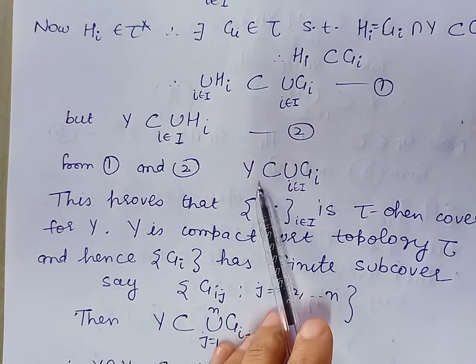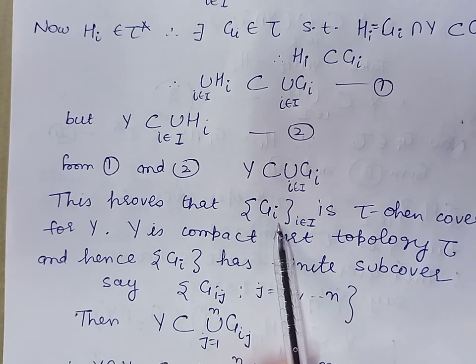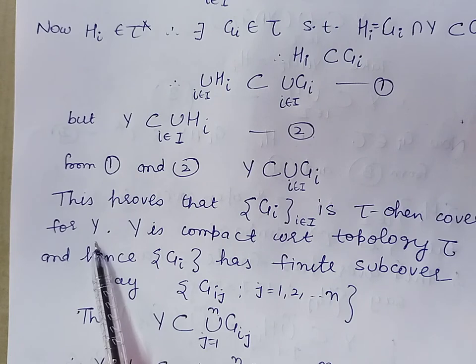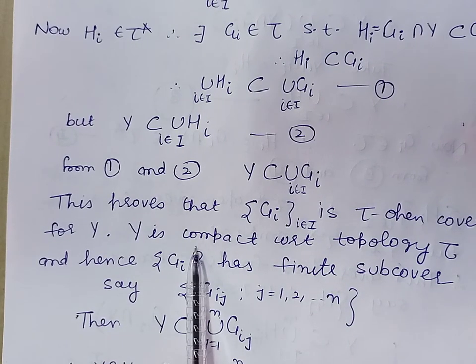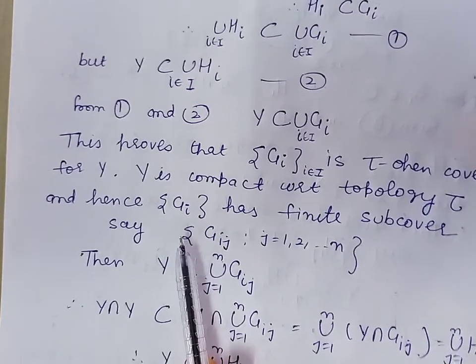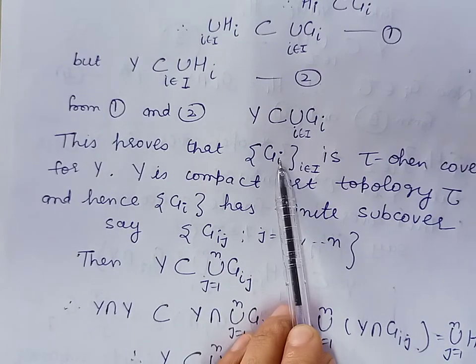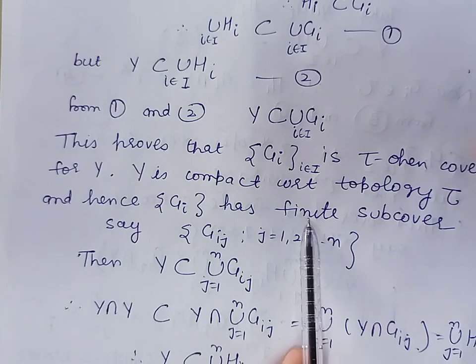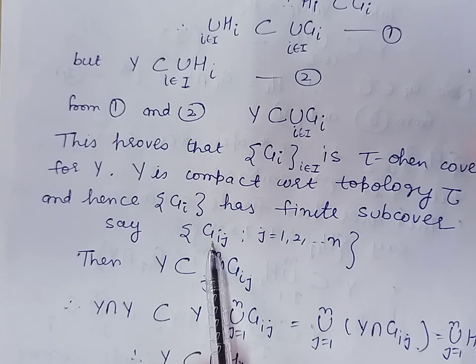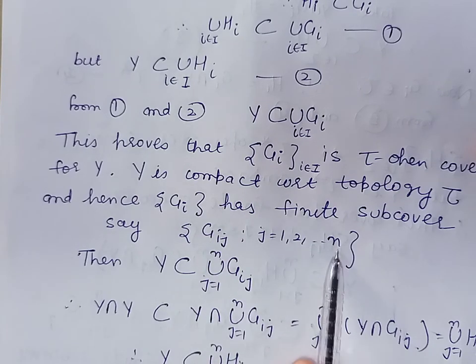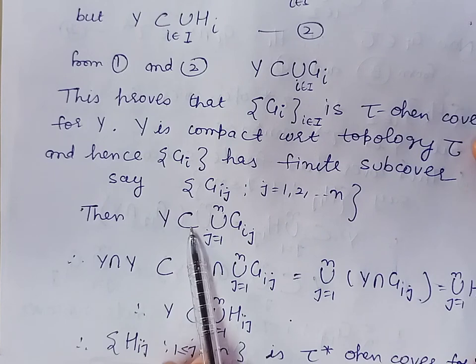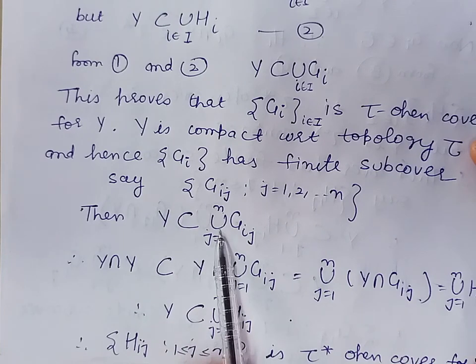It means the collection consisting of the members Gi will be a tau open cover for the set Y, and we are given that Y is compact with respect to the topology tau. Therefore, every open cover will have a finite subcover. Therefore, this open cover for Y will have a finite subcover. It means there will exist a finite number of members Gi1, Gi2, Gi3 up to Gin, such that Y is contained in the union of these members.